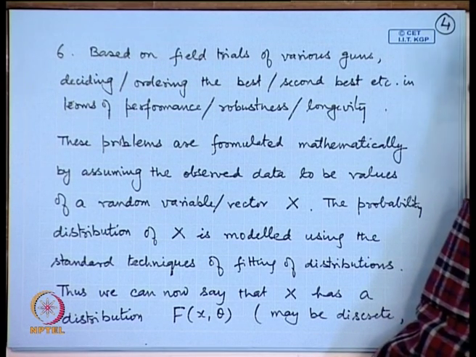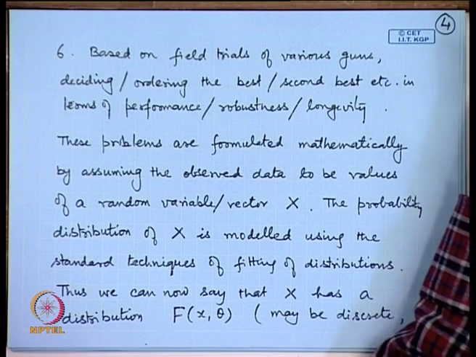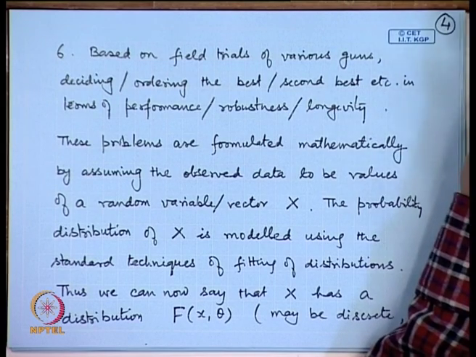Performance could be in terms of accuracy, or the range that the gun can cover in hitting its targets, its robustness in the sense that depending upon the different terrain, whether it is a hilly region, a plain region or a desert region, whether the gun can be equally effective in different temperatures and different timings of the day, and also the longevity of the gun, that is also important.